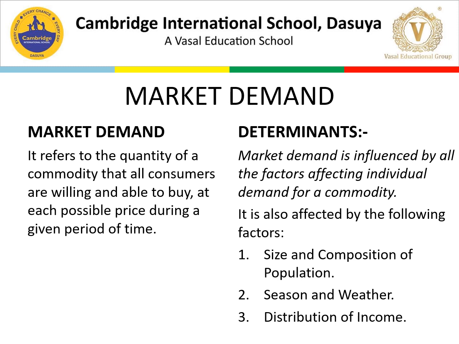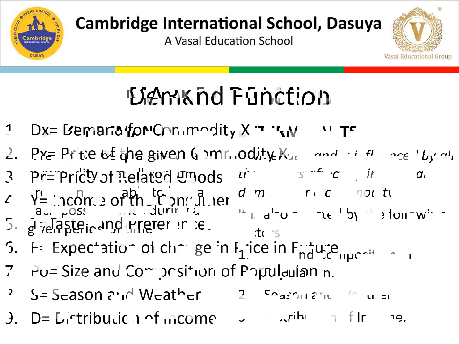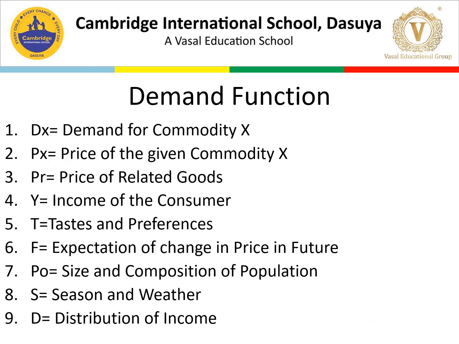Now we have the next concept, that is demand function. All the points which we have done, the determinants for market demand and individual demand, are similar, but there are certain formulas which they have given here. So let me discuss these formulas now. The demand function is almost similar to the determinants which we discussed earlier for individual as well as market demand.